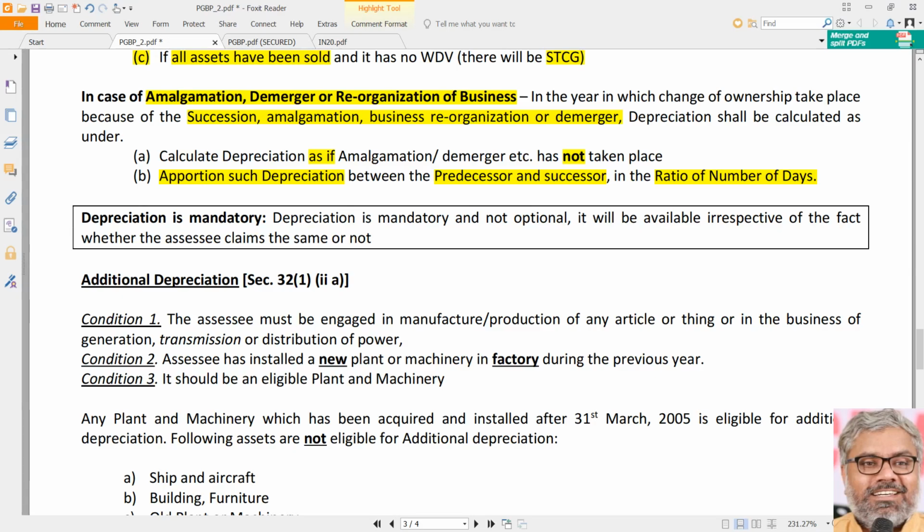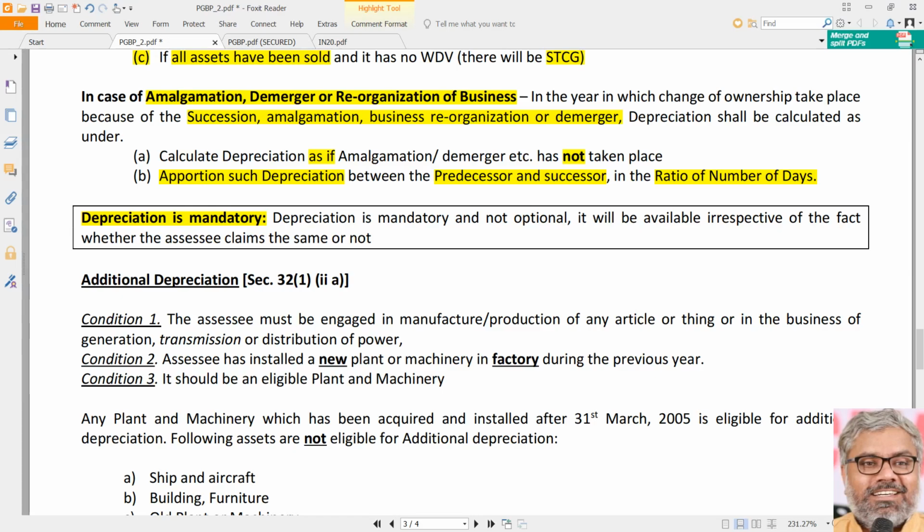That's it. And as we already discussed earlier, depreciation is mandatory, it is not optional. The assessee cannot say, I don't want to claim depreciation. He has to claim. It is a benefit to the assessee, and you are not giving a choice to the assessee also. Yes, that is a variety. This is the only place where the Income Tax Act gives a benefit to the assessee by force.